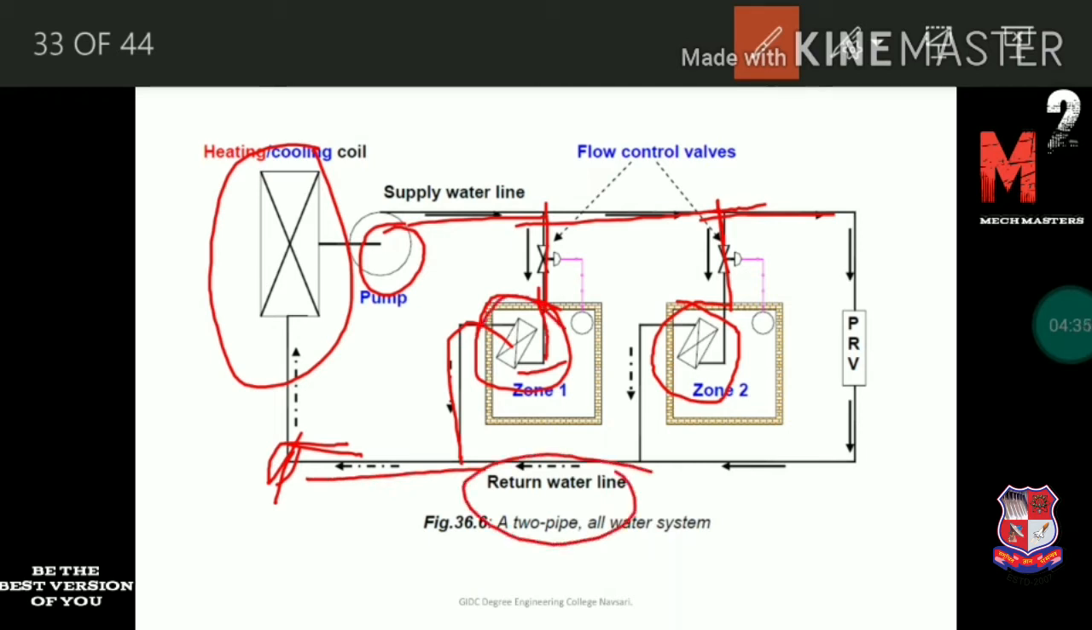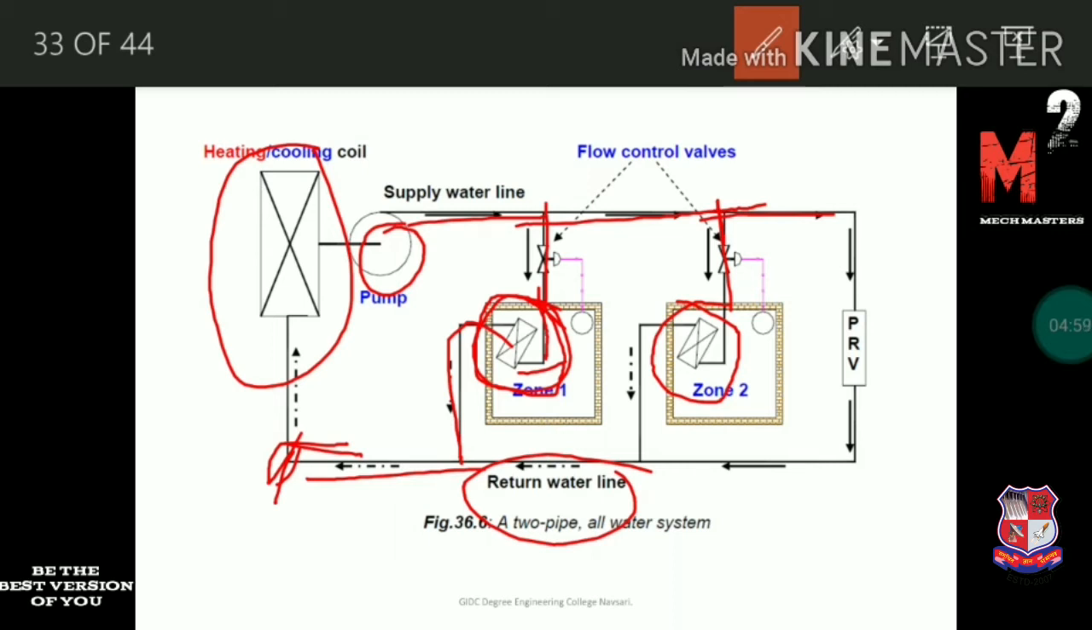In a room unit, one type of heat exchanger is provided, in which heat is exchanged between the cold or hot water and the room air. So heating or cooling is provided by using the room unit. In the room unit we use either a fan coil unit, convector, or radiator. We use any one of these three units.